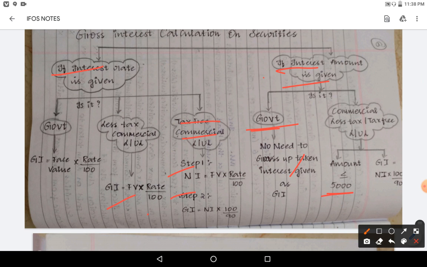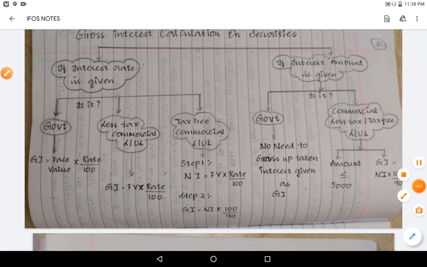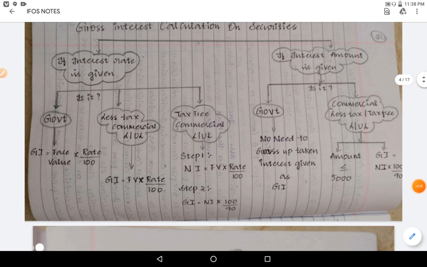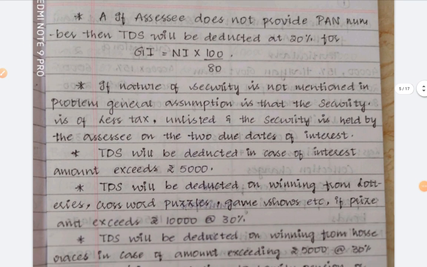If it is less than 5,000, no need to gross up. If it is more than 5,000, we need to gross up. How to gross up? Whatever interest given, that amount into 100 by 90. This we did in the class many times. So that's it. I don't want to waste much time, but this is the very important thing.